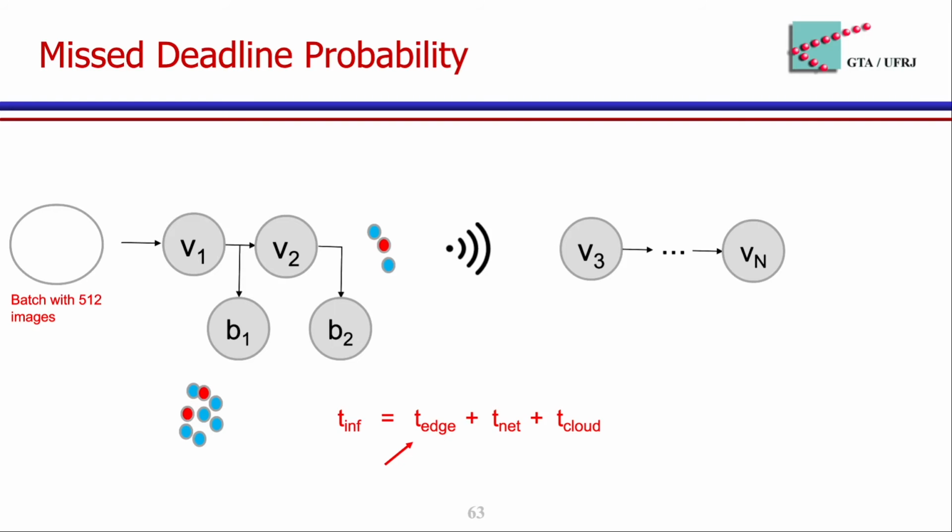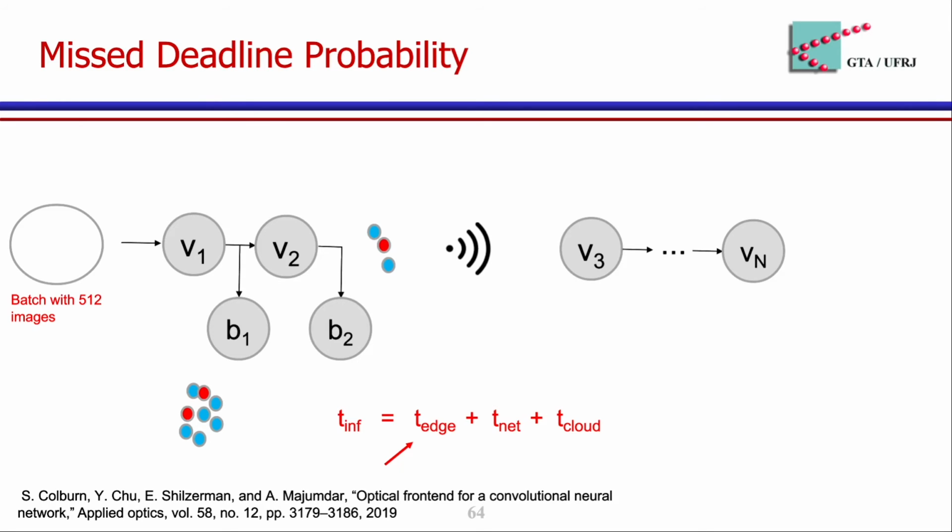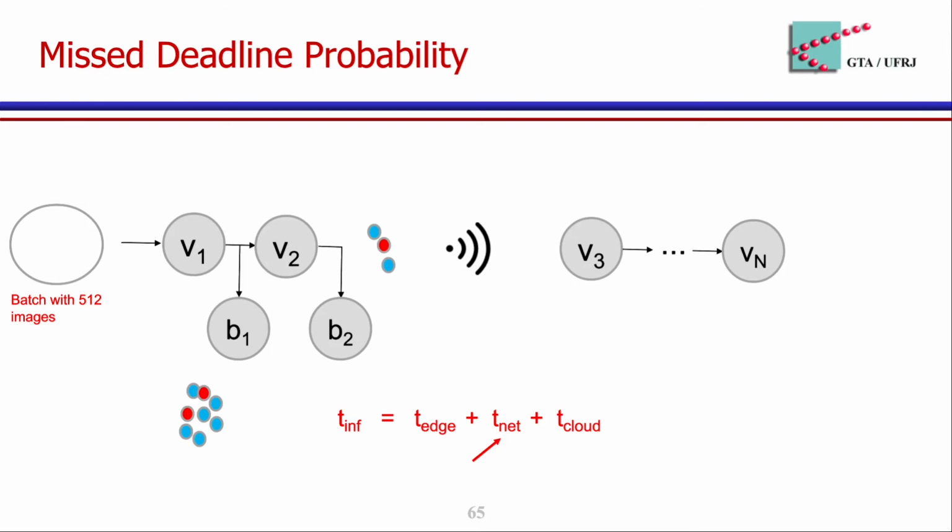Regarding edge processing time, we estimate the processing delay on edge device based on the values reported in this paper in literature. This paper measures the processing delay required by each layer of a DNN using an Intel i7 CPU. Then we also account for the network delay, which occurs when sending the output data from the edge device to the cloud.